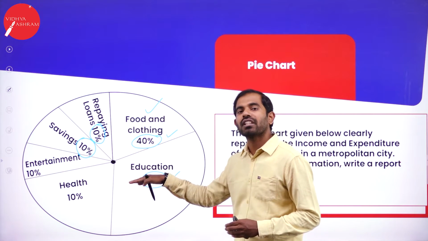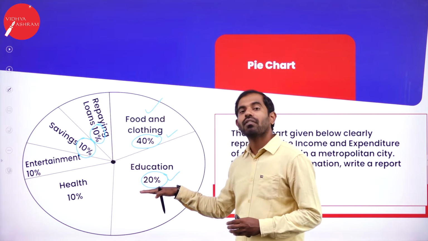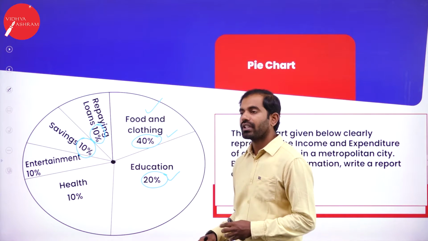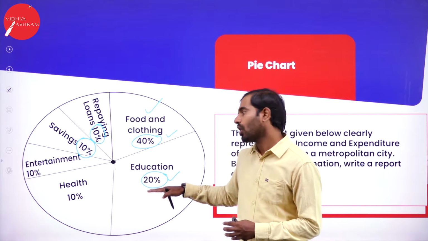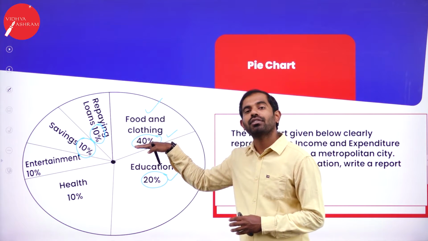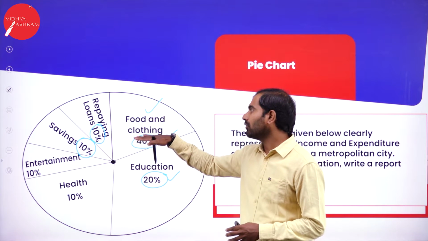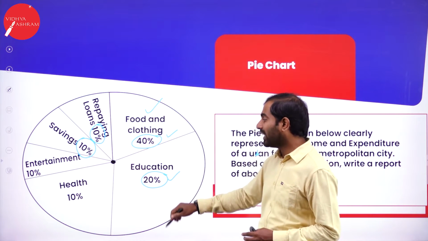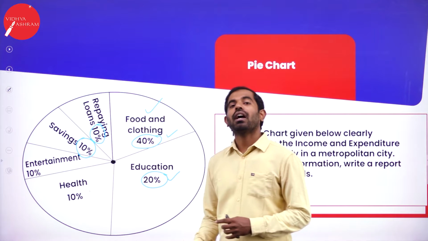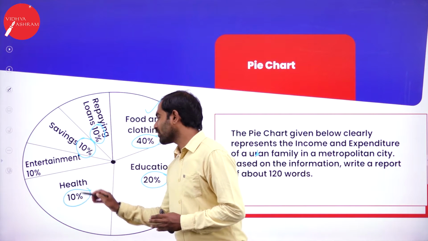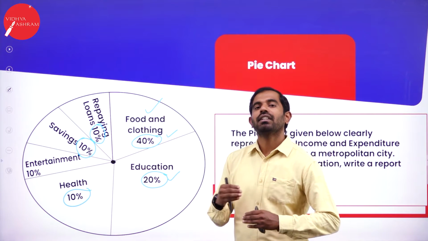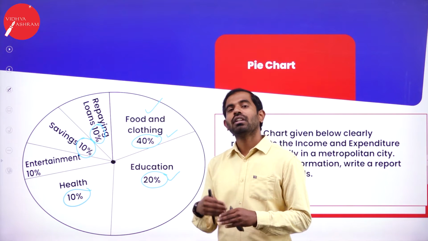This shows how well they are giving prominence to education. They are spending 20% of their income on education and 40% of income on food and clothing. But when it comes to health, they are not much worried about their health, spending only 10% of their income.